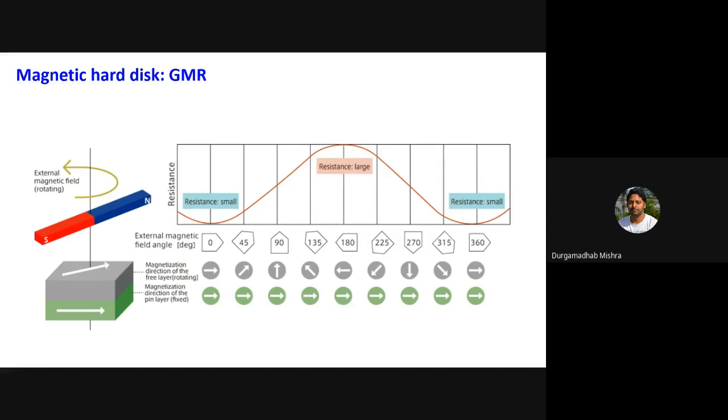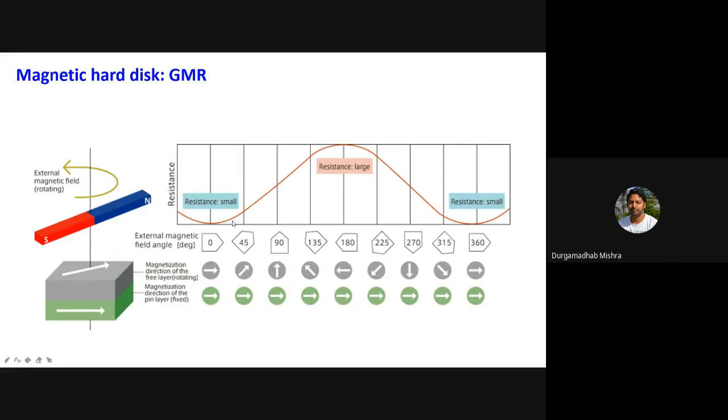So this top layer will follow the magnetization direction of your bar magnet or your magnetic medium. Depending on the orientation of magnetization of the medium, the top layer magnetization will rotate, and depending on the rotation angle between the top and the bottom layer, you will have a different resistance.